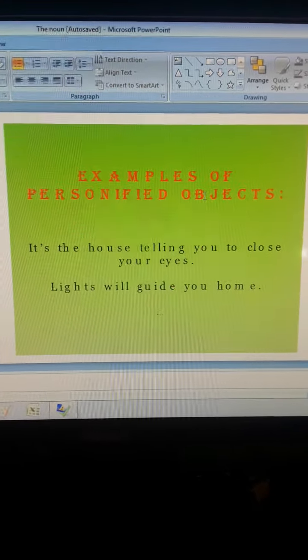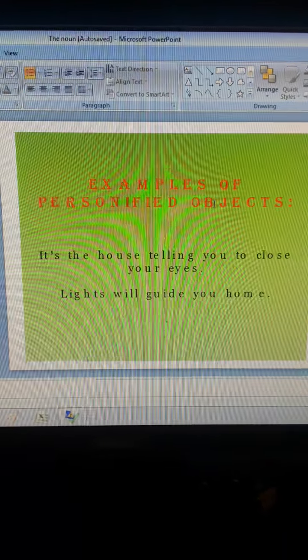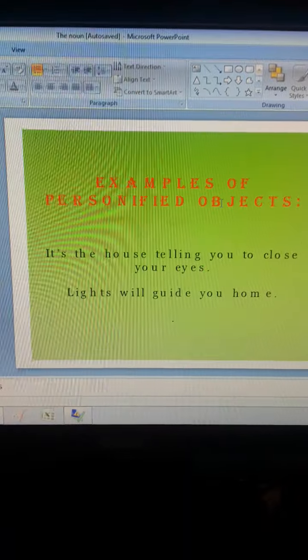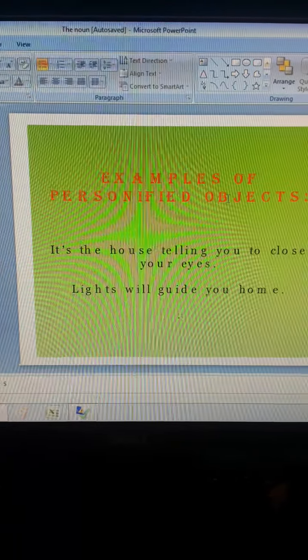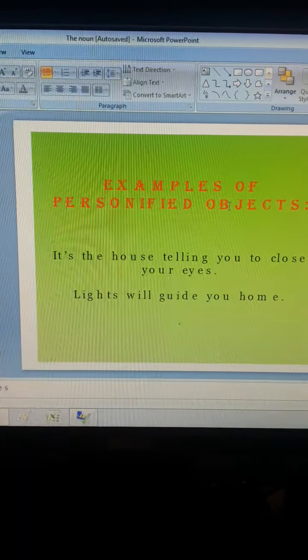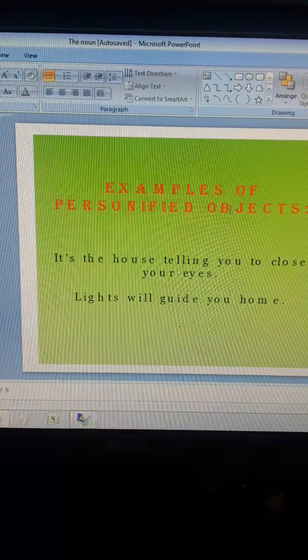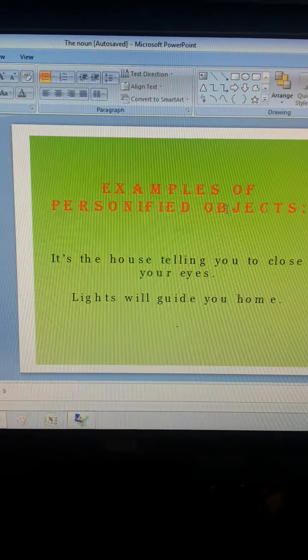I'll give you some examples. You can see it's mentioned on the screen. The house is telling you to close your eyes. Now students, just have a look. House is a non-living object. It has been personified over here. Why has it been personified? Because telling is a living action.